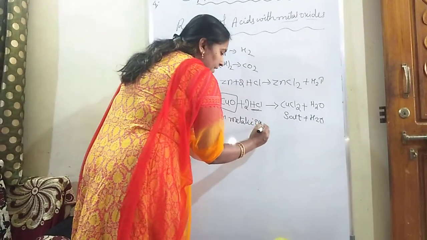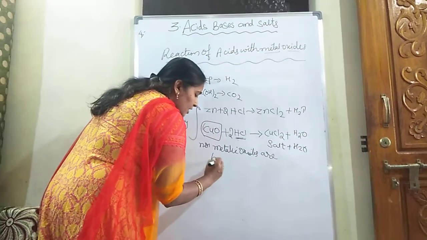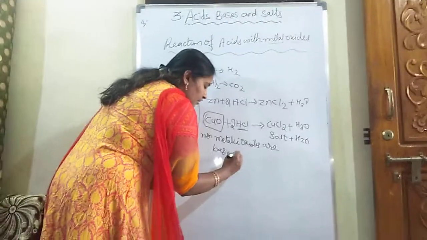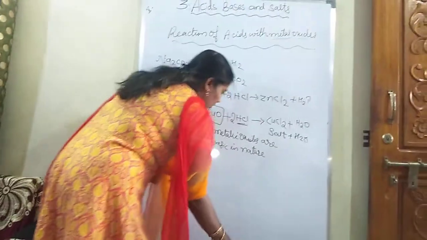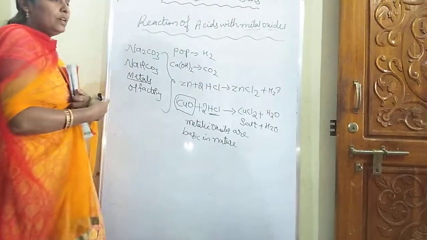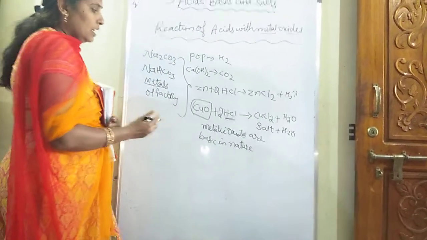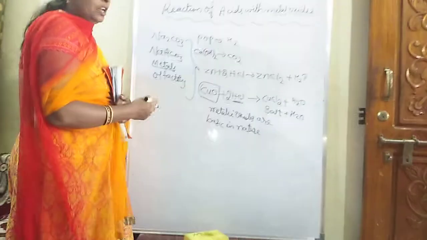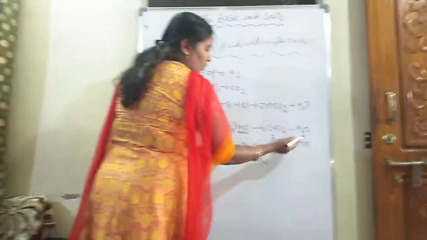Metallic oxides are basic in nature. Sorry, not non-metal, metallic oxide. What is our aim? Reaction of acid with metallic oxides. It asked us to take copper oxide and react it with an acid, and to write the equation also.